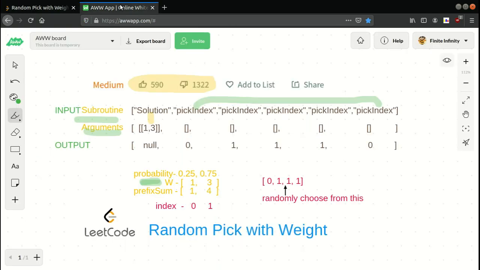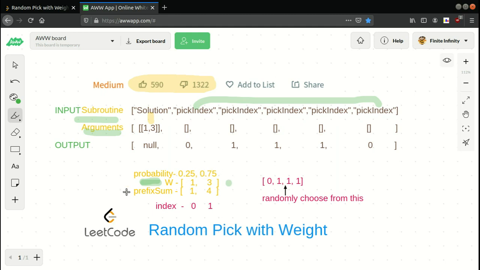In solution we have this w array, and what we have to do is return an index according to its weight. We'll be picking randomly, giving preference to the more weighted index. We have two elements here, so the first has index 0 and 3 has index 1. If we see the probability, the probability of index 0 will be 1 upon 1 plus 3, that is 25% or 0.25, and the probability of index 1 will be 0.75.